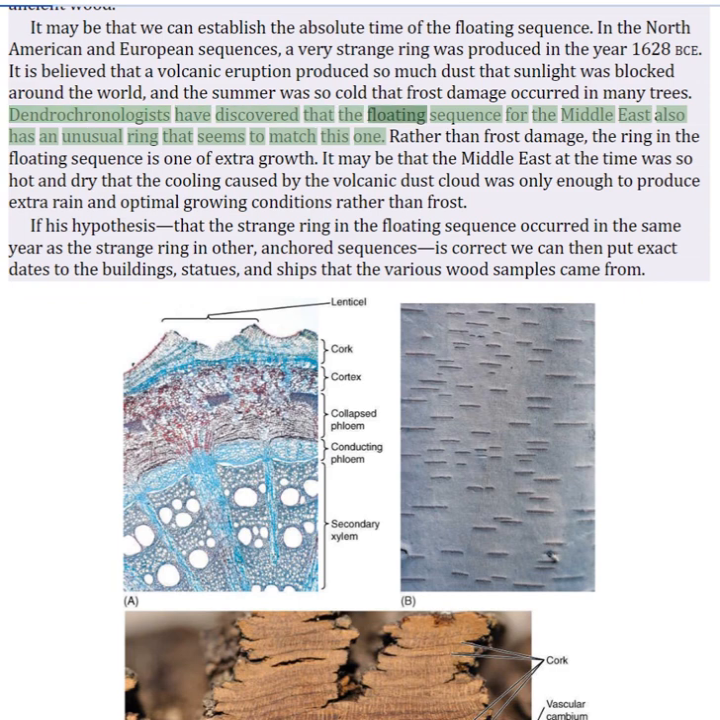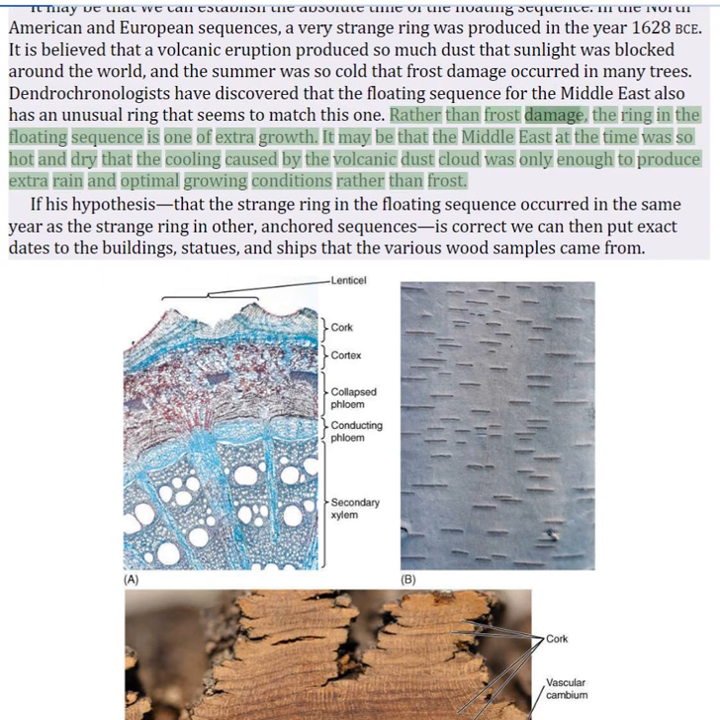Dendrochronologists have discovered that the floating sequence for the Middle East also has an unusual ring that seems to match this one. Rather than frost damage, the ring in the floating sequence is one of extra growth. It may be that the Middle East at the time was so hot and dry that the cooling caused by the volcanic dust cloud was only enough to produce extra rain and optimal growing conditions rather than frost.